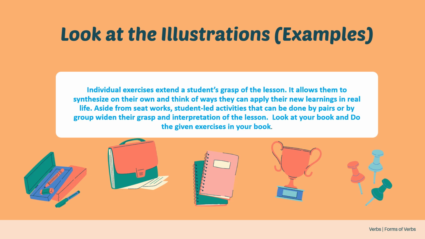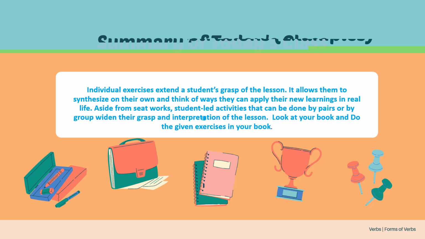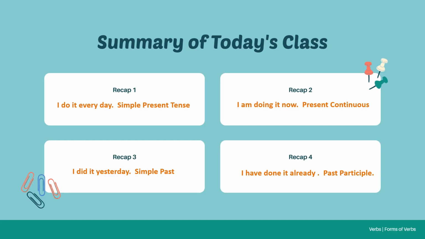Then go for a recap of what we learned today. I do it every day. That is the simple present tense: habitual actions and universal truths that never change. I am doing it now. The action started long ago and is continuing while you are speaking. I did it yesterday. It happened already. That is the simple past. I have done it already. When you are speaking, just before the action is done, that is the past participle.